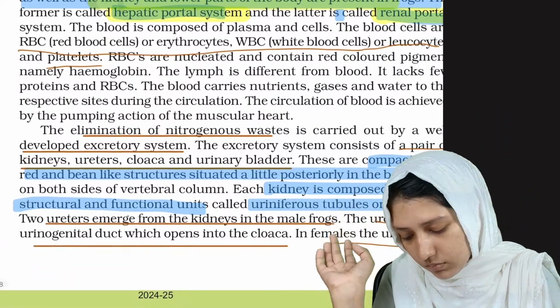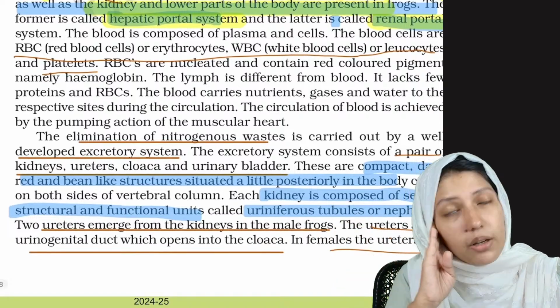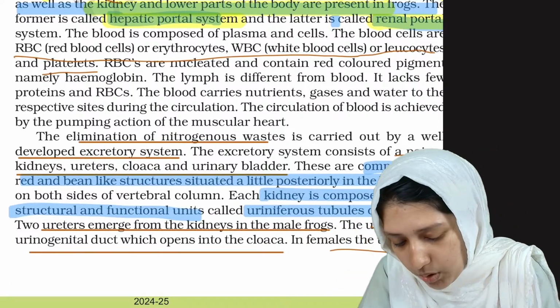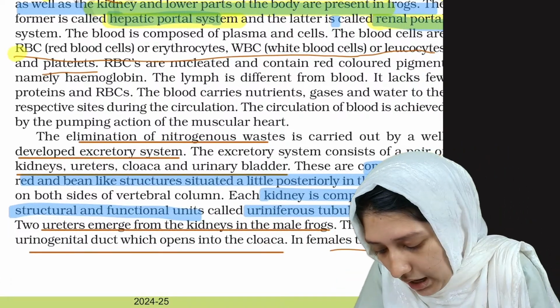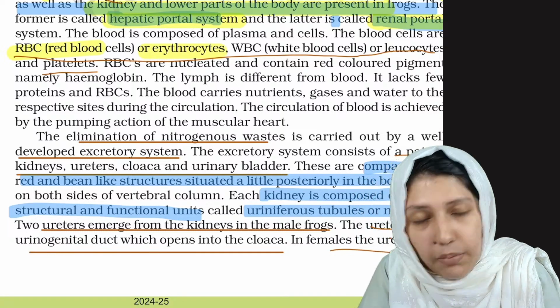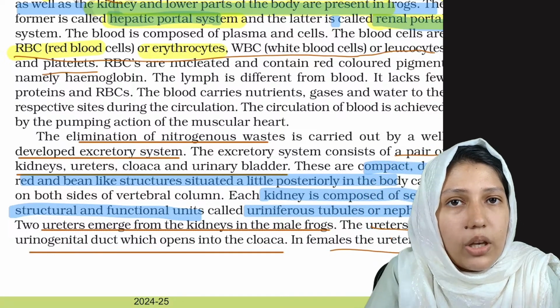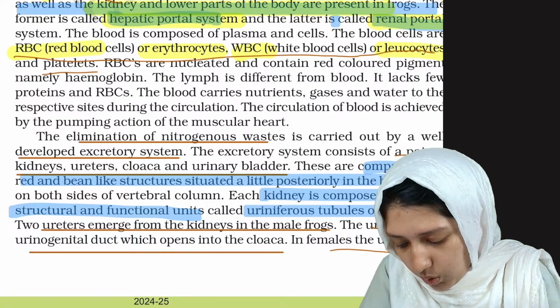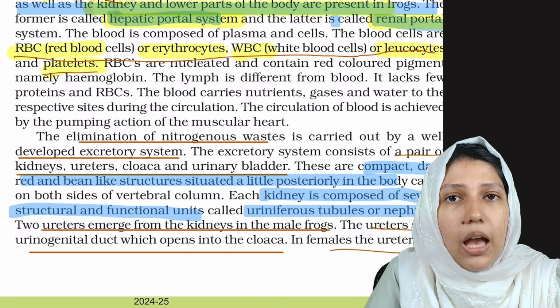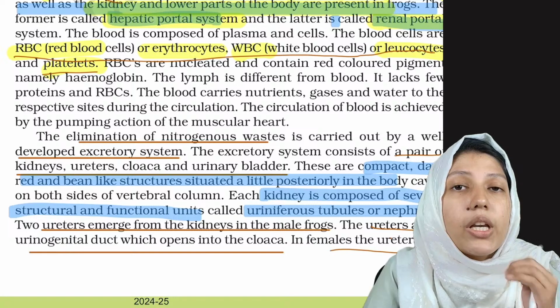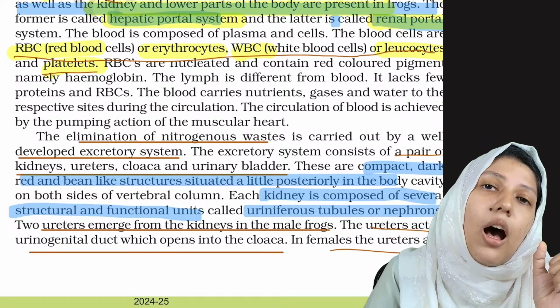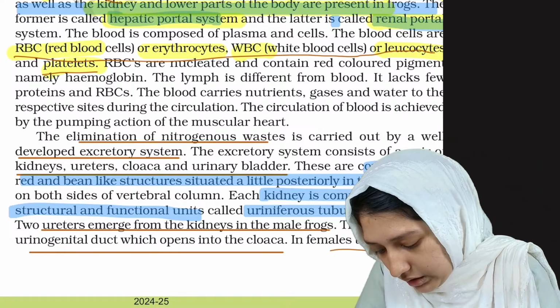Clear? Okay, now coming into the blood. The blood is composed of plasma and cells. The blood cells are RBC, also known as erythrocytes, then WBC, leukocytes, and platelets. And now what is the difference between RBC of human and RBC of frog? This is a PYQ.